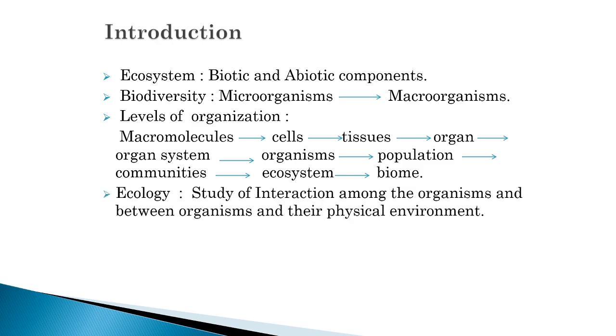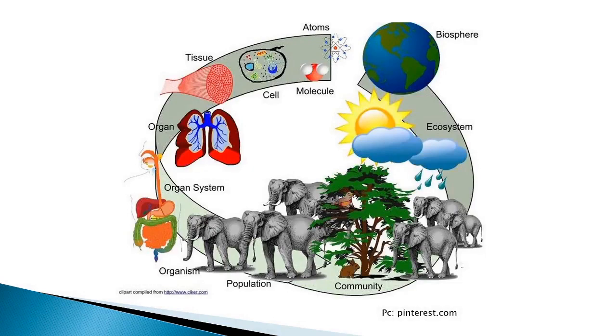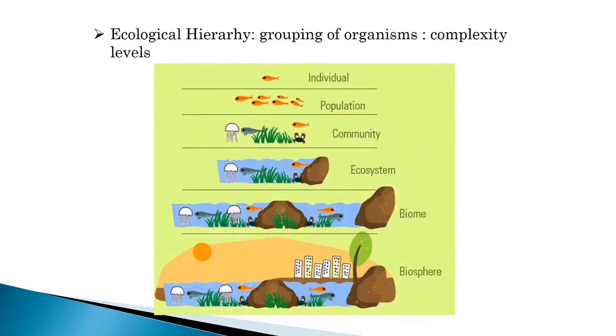So ecology is the study of interaction among the organisms and between the organisms and their physical environment, which was first used by Ritter but introduced by Ernest Haeckel, a German scientist. So here we have seen this photograph where the molecule later associates into different kinds of cells, tissues, organ system, organisms, then population, community, ecosystem, and biosphere. So here we have seen the ecological hierarchy.